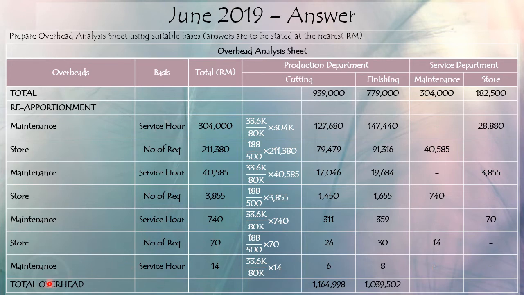Okay, so you can see the last reapportionment is 6 and 8 from 14 ringgit of maintenance departments. So you can see the total overhead here is, you add from the beginning throughout the reapportionment. So cutting department has a total overhead of 1,164,998 ringgit.